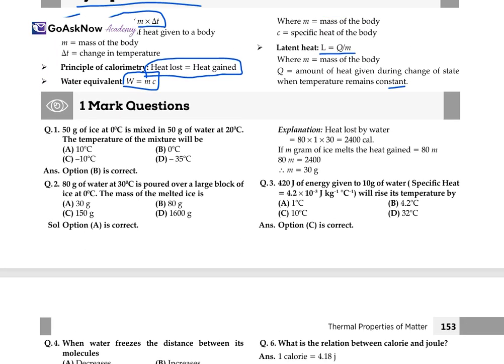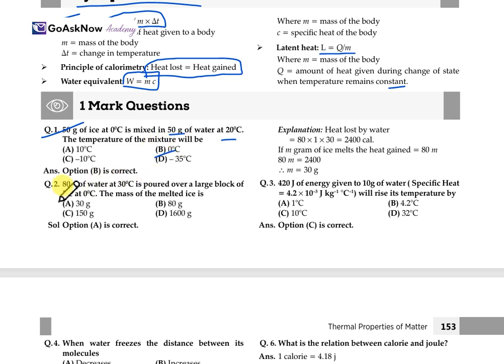Now, with respect to these, let's move forward with some questions. Question number 1: 50 gram of ice at 0 degree Celsius is mixed with 50 gram of water at 20 degrees Celsius. The temperature of the mixture will be 0 degree only, since we are mixing water at different temperatures. So at that moment the temperature will be 0. Option B is the correct one.